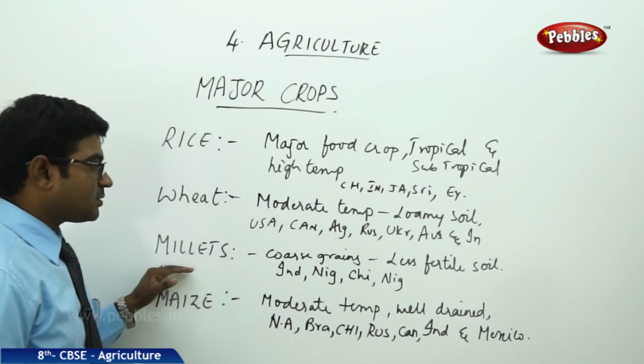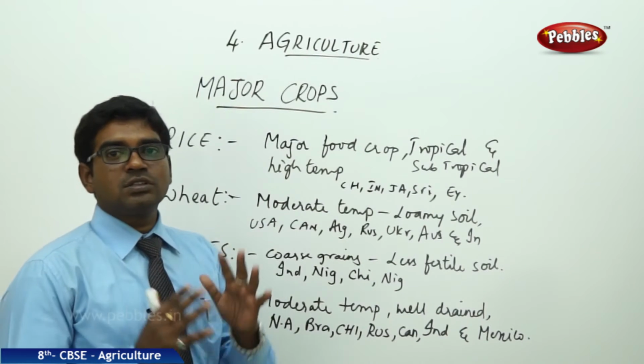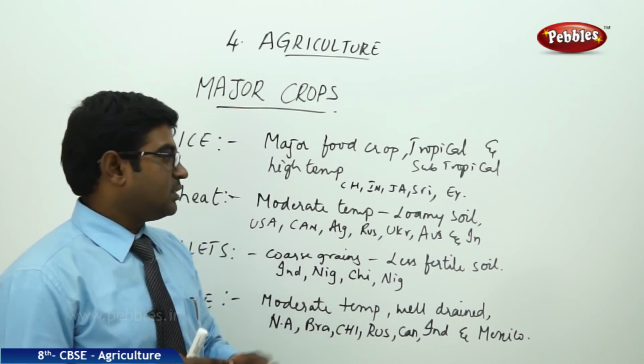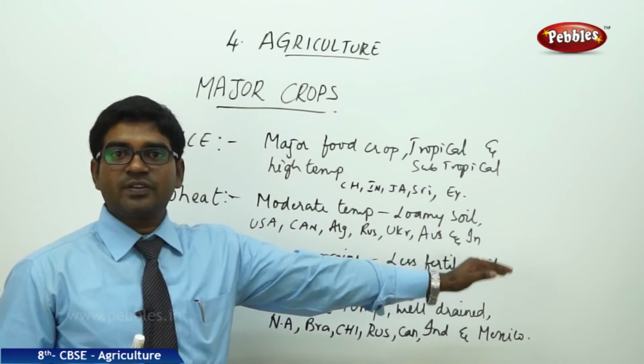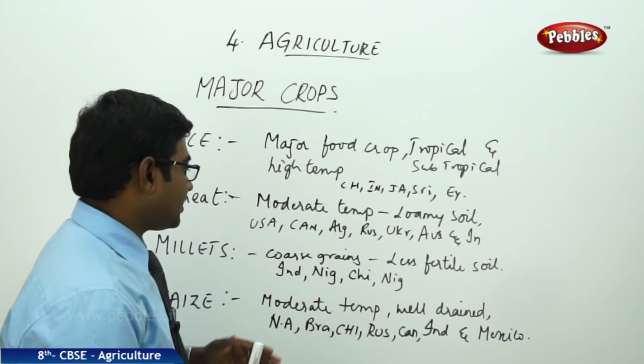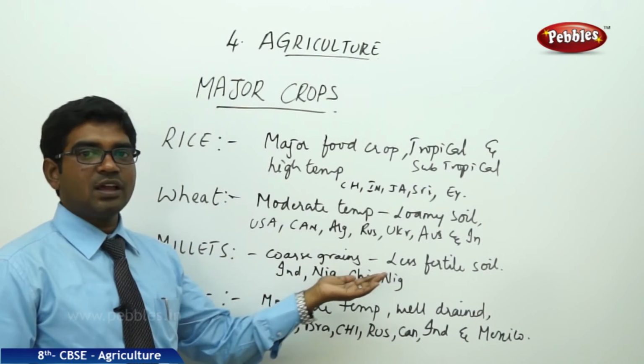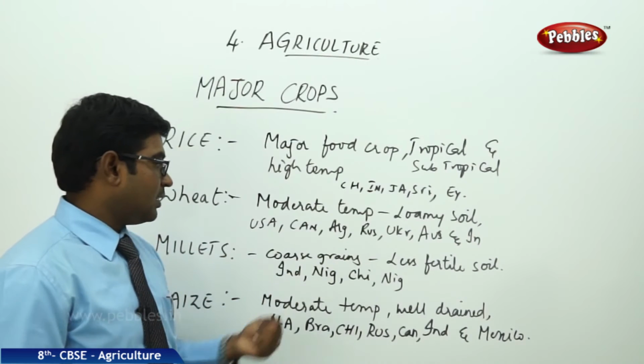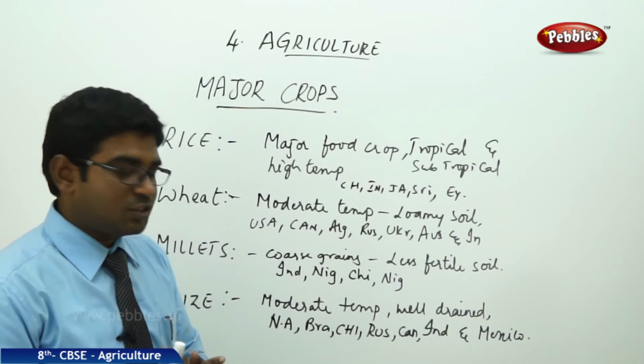Moving on to the millets. Millets are also known as the coarse grains. They are grown even in less fertile soil or sandy soils. They are found in countries like India, Nigeria, China and parts of Africa.